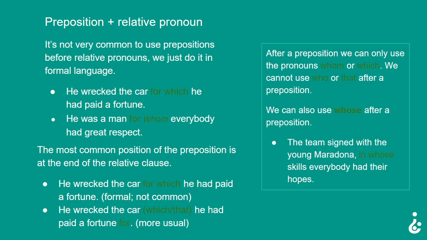He wrecked the car for which he had paid a fortune, formal and not common. He wrecked the car he had paid a fortune for, or he wrecked the car which or that he had paid a fortune for, more usual.